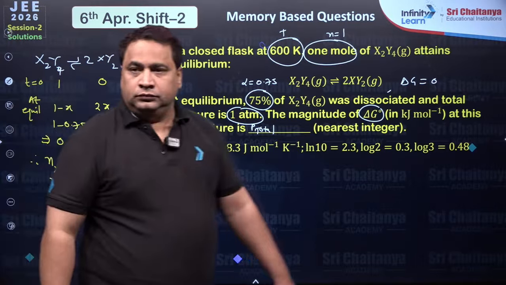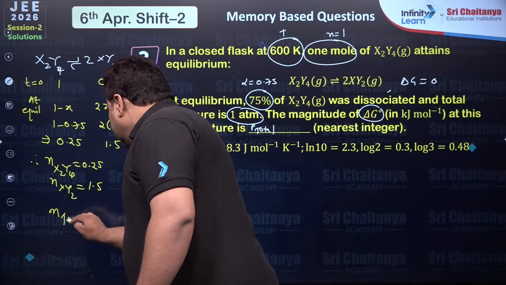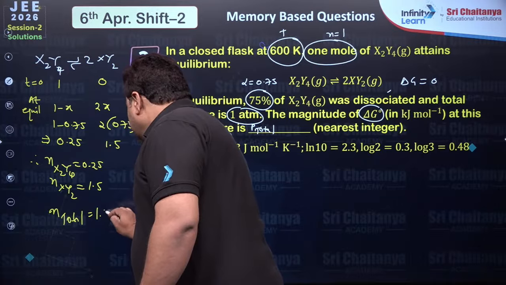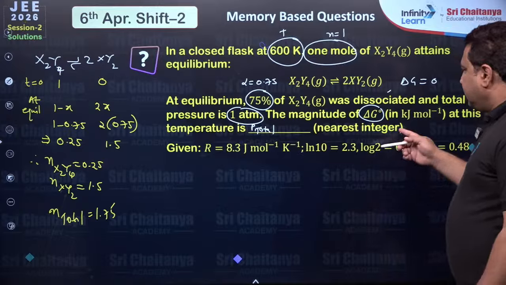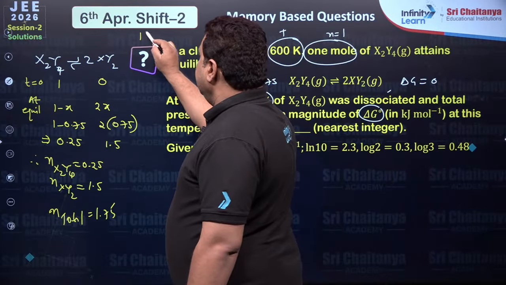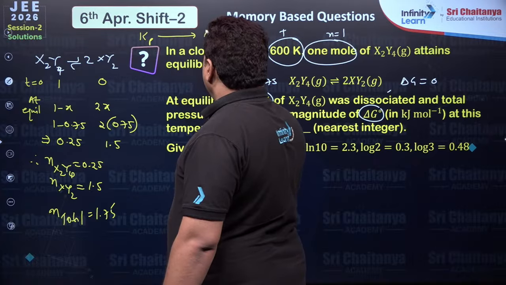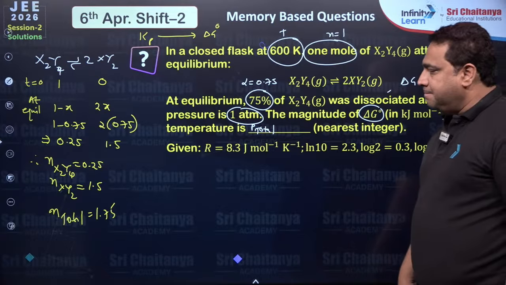1.5, right? So n total is how much? N total is 1.75. So we completed part 1, but our target is delta G naught. To reach delta G naught, first we should find Kp. After finding Kp, you can find delta G naught. So our target is first you should reach Kp.